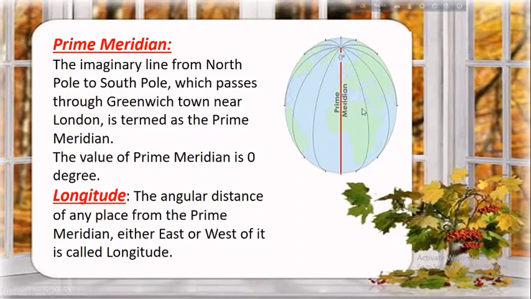And what is longitude? The angular distance of any place from the prime meridian. If we want to locate the position of any place, eastern part or western part, we must start our counting from the prime meridian. So the angular distance of any place from the prime meridian, either east or west of it, is called the longitude.